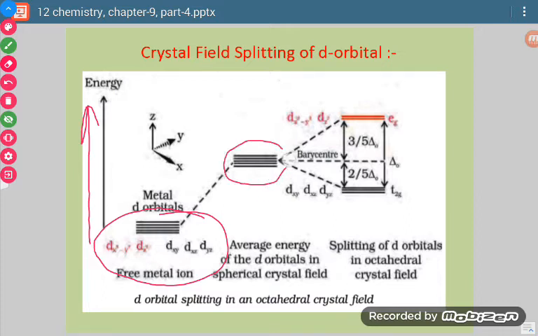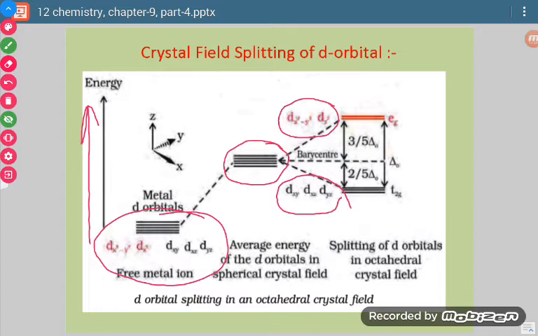Now when they start interacting, the d orbital which was degenerate splits into two sets, T2g and Eg. T2g contains dxy, dyz, dzx, and Eg contains dx square minus y square and dz square.